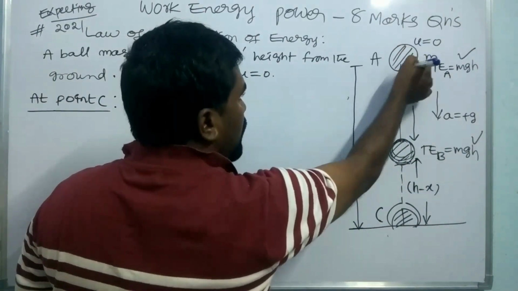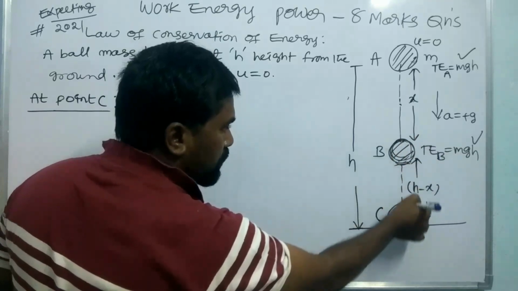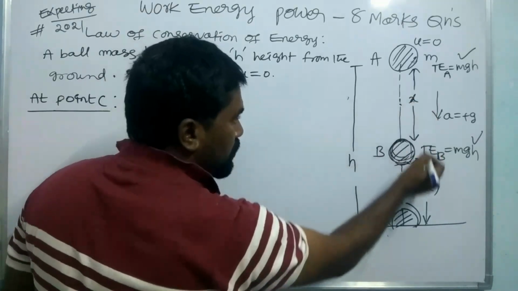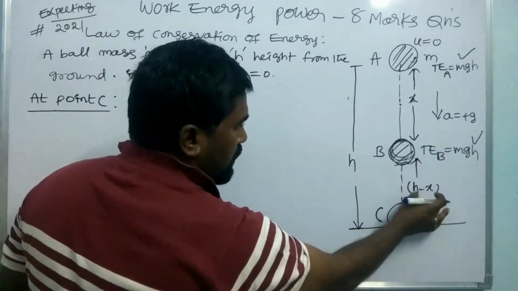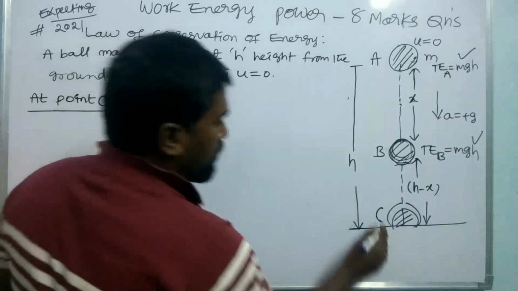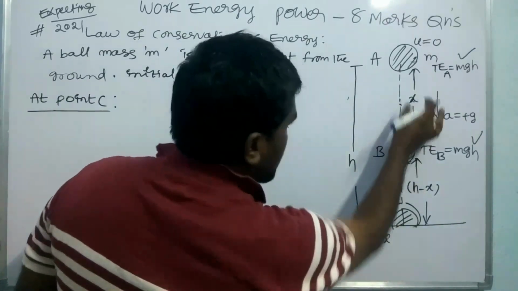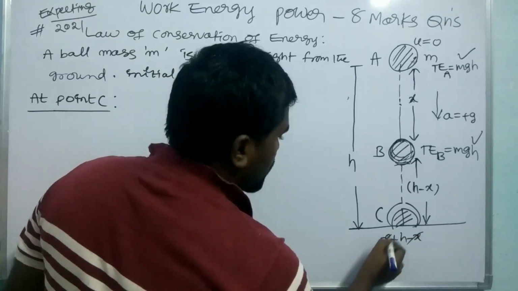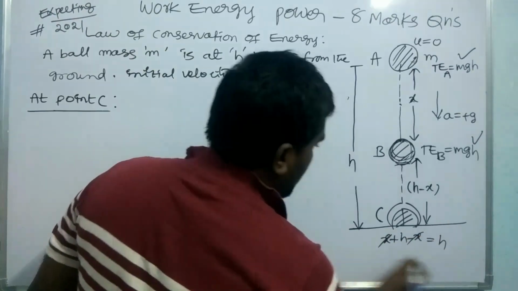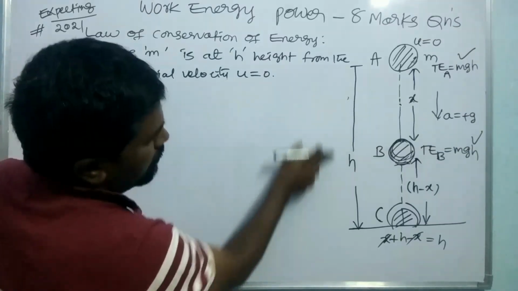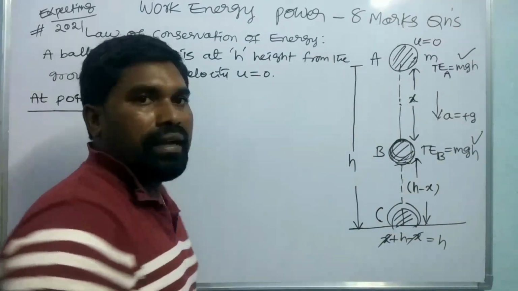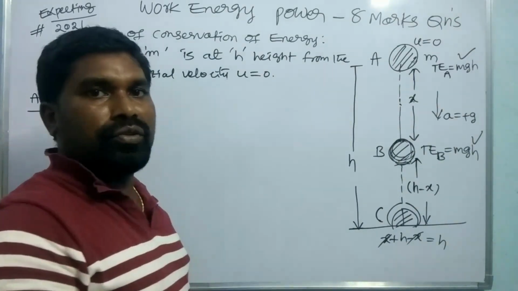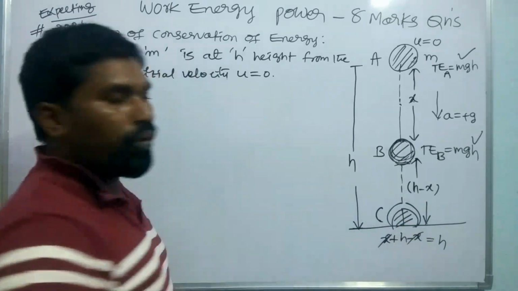How much distance has it traveled? x distance plus h minus x distance, the x minus x cancels, it is h distance. The total distance will be how much height it has. At first that much height should be traveled, then it reaches the ground point.